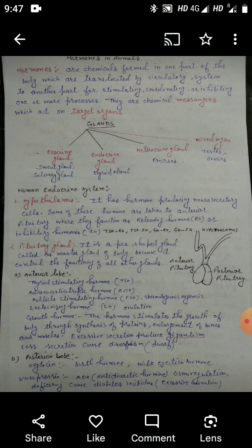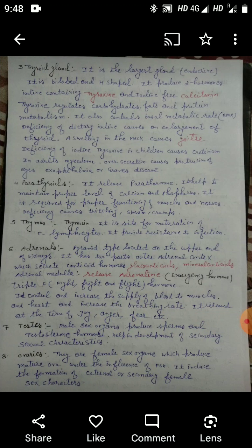The posterior lobe of the pituitary gland releases two hormones, oxytocin and vasopressin. Oxytocin is also called the birth hormone because it helps in dilation of the uterine wall at the time of parturition when mothers are giving birth to a baby. It also acts like a milk ejection hormone. Vasopressin is called antidiuretic hormone, which plays a very important role in osmoregulation, and its deficiency may cause diabetes insipidus.